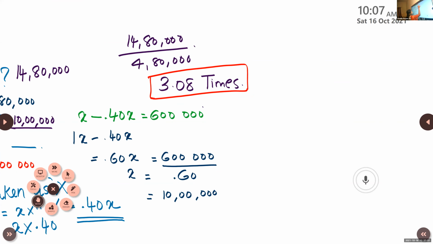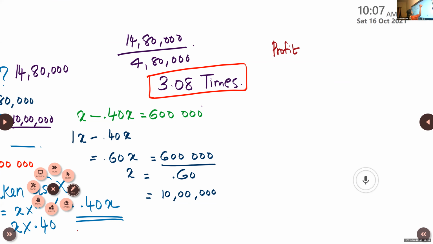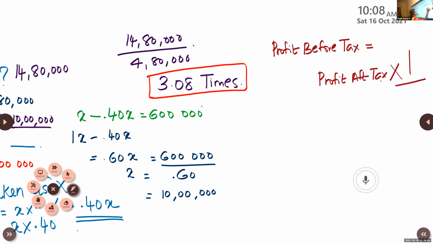Profit before tax, PBT, where you applied this X, is equal to profit after tax, PAT, into 1 by 1 minus tax rate.